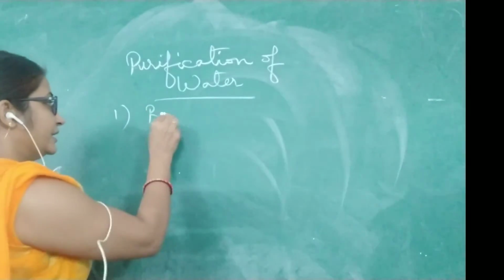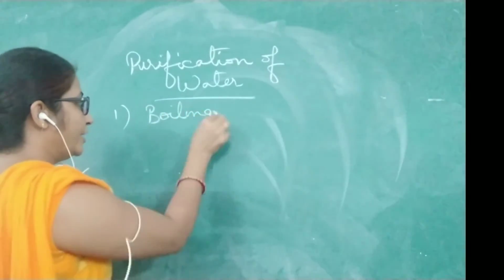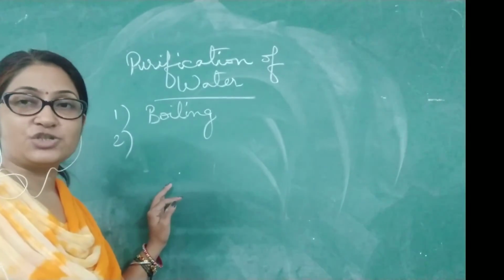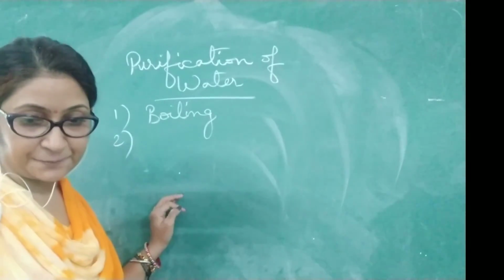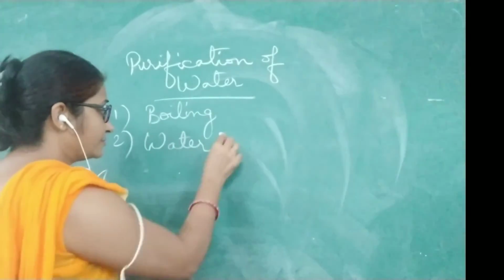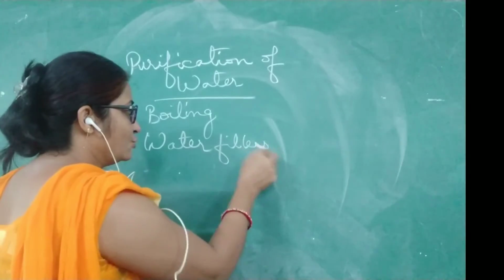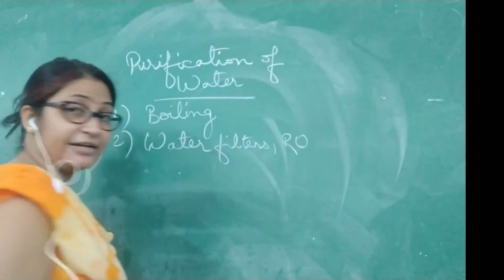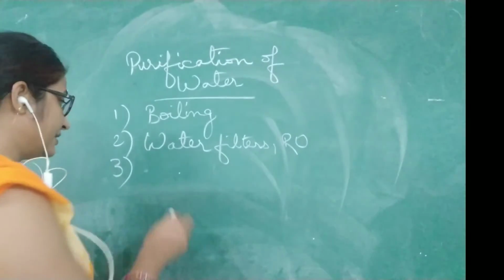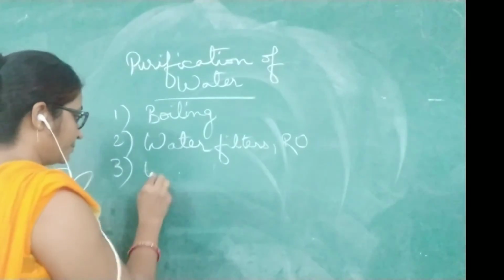First is boiling, which we all can easily do at home. If you boil your water, it will become purified. All the germs will get killed. Second method is using water filters, or the ROs that every one of us is using at home nowadays. Third method is using potassium permanganate.